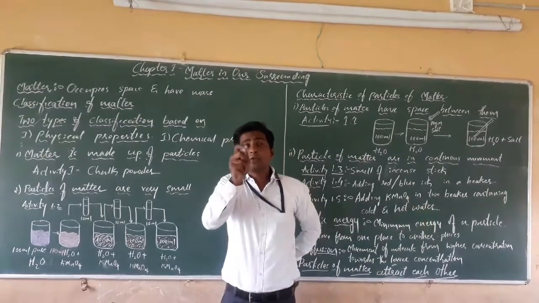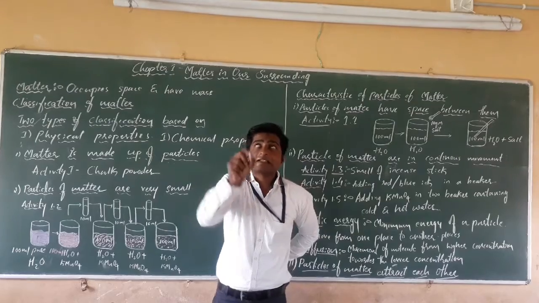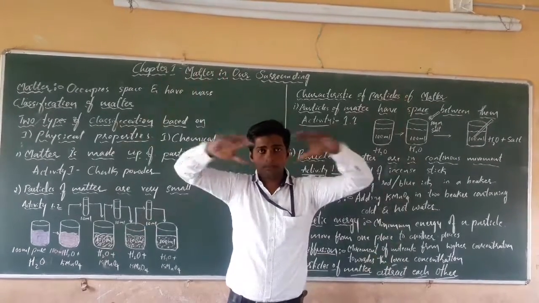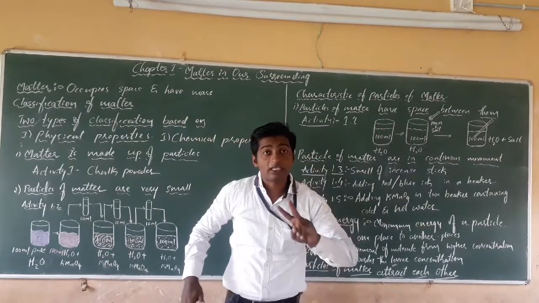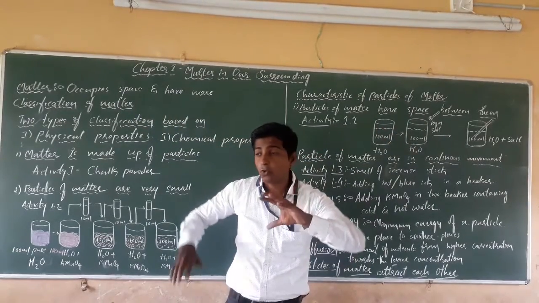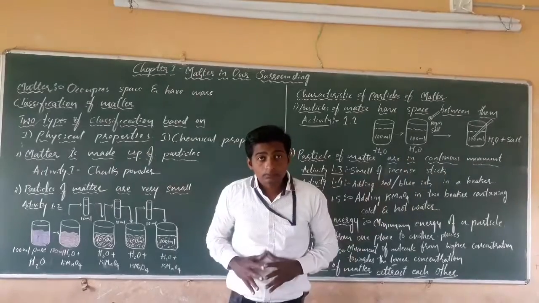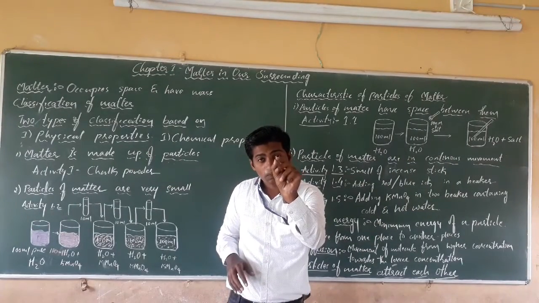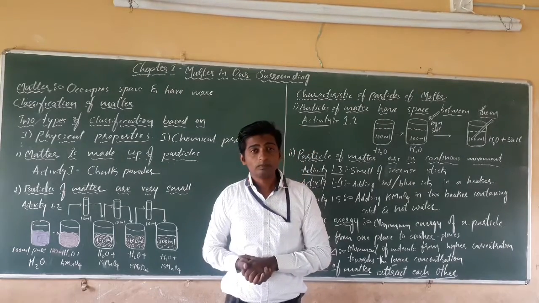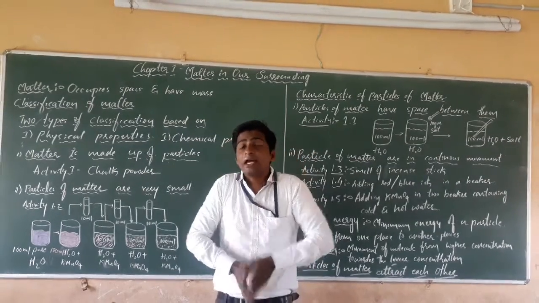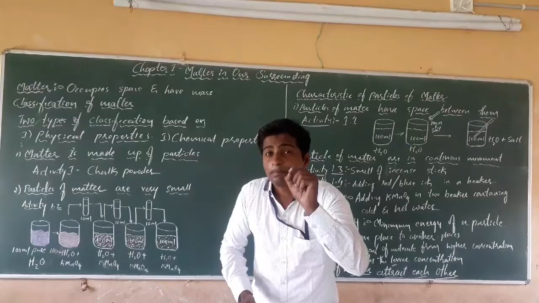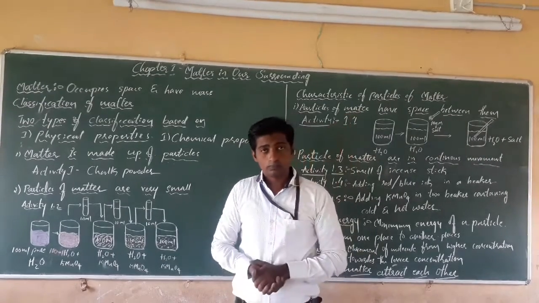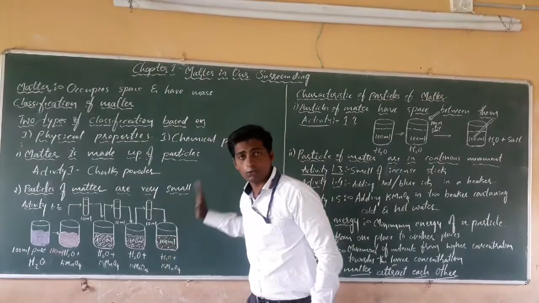It means if we put 2 to 3 crystals in a syntax of water or a barrel of water, then it can change the color of the whole tank. That much of fine particles are present in the crystals of potassium permanganate. In examination you may ask, how can you say the particles of matter are very minute? This activity we have to explain.